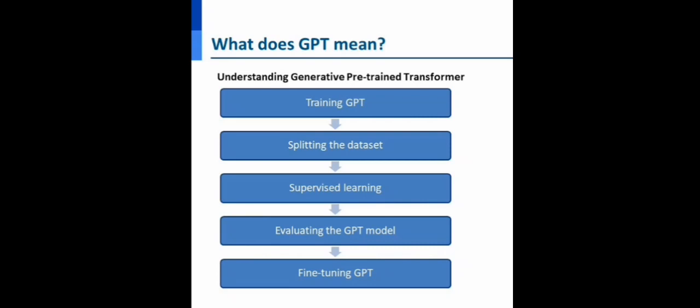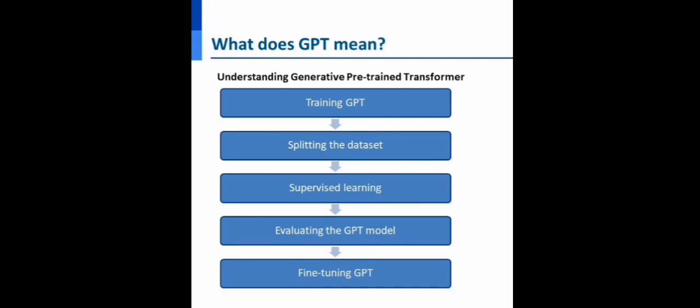Then comes splitting the data set. The data set is split into two parts. Number one is the training data set, number two is the test data set. The training data set is used to train the GPT model, and the test set is used to evaluate it. The test set is not used to train the model, so it can be used to measure the model's accuracy on data that it has not seen. When something new comes up, it gets used to that.